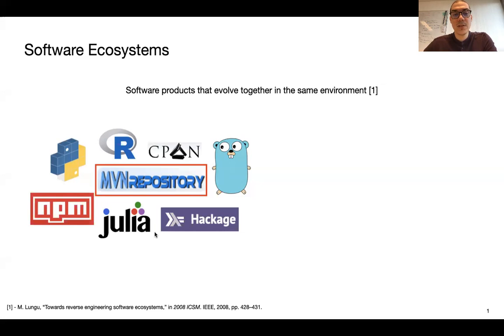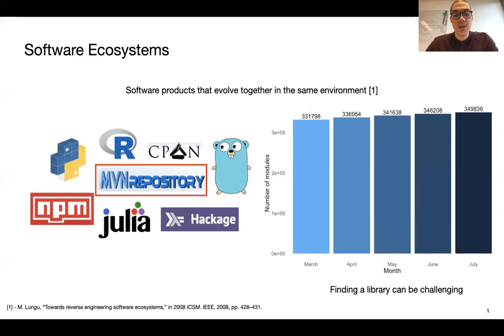This work focuses on the Maven software ecosystem, which is the home for JVM-based programming languages such as Java, Scala, and so on. The number of modules in this software ecosystem has increased over the past few years, and precisely this figure shows this kind of increase. This, of course, represents a challenge for developers who try to find a suitable library for their project.